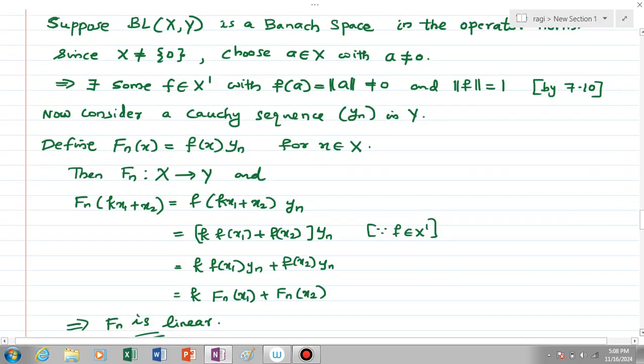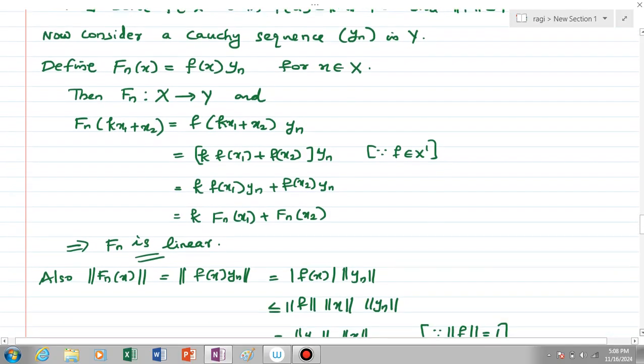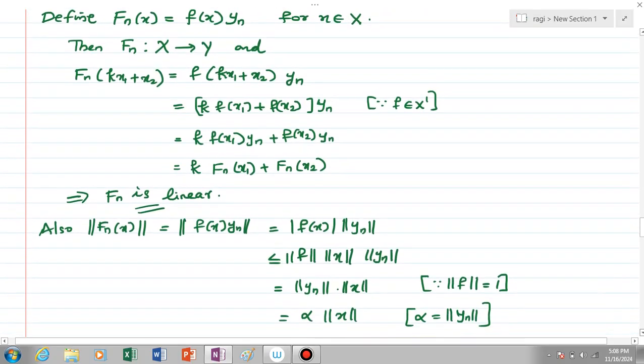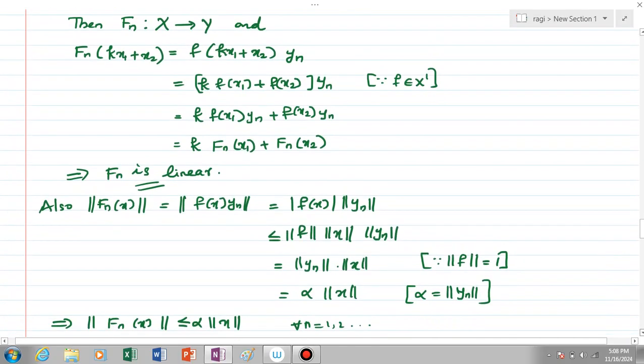Okay, it is clearly linear, and norm of F_n(x), which is equal to norm of f(x) y_n. Okay, and this is equal to modulus of f(x) into norm y_n, because f(x) is an element of K, and so it comes outside, which is less than or equal to norm f into norm x into norm y_n by the properties of norm. Okay, but we know norm f is equal to 1, so this is equal to norm y_n into norm x.